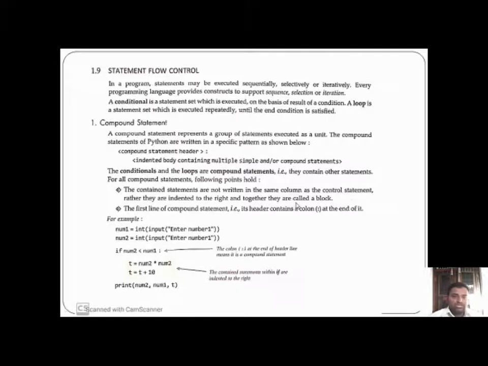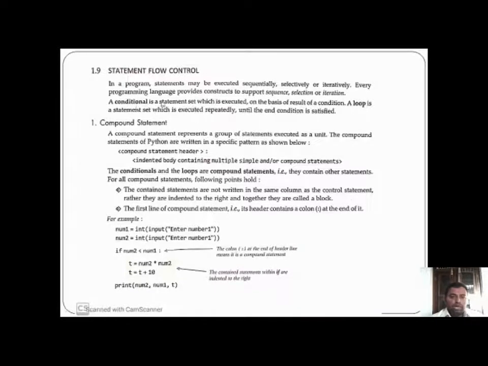First is statement flow control. Statements may be executed sequentially, selectively or iteratively. Iteratively means loop.